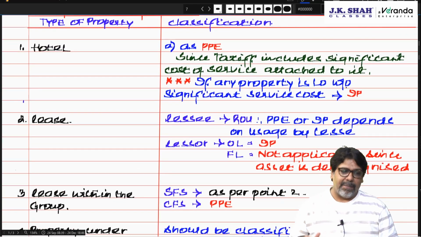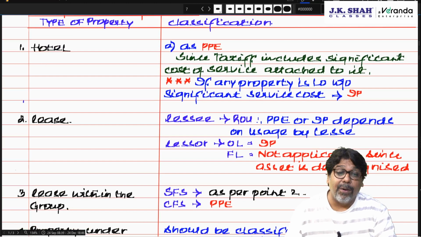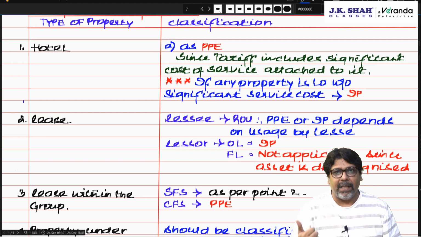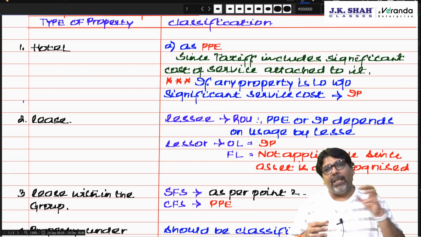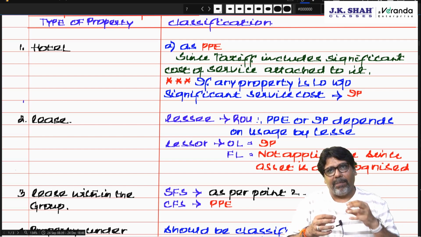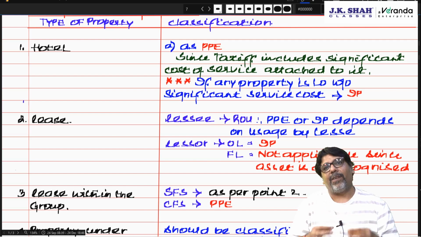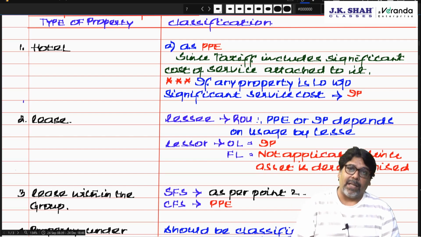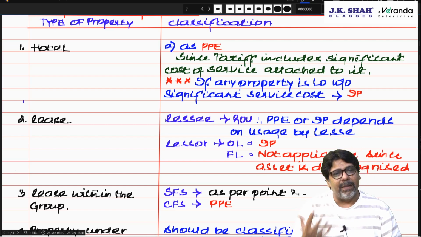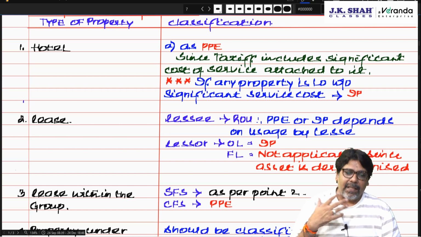For this, I have written down a few examples. First example is hotel. Is a hotel a PPE or an investment property? It's a PPE. Why? Because the tariff not only includes the price we are paying for the property, but it also includes the price for services given by that hotel. So the significant part is for the services also, not only for the room which we are occupying. So hotel is a proper business and hence it should be classified as PPE.